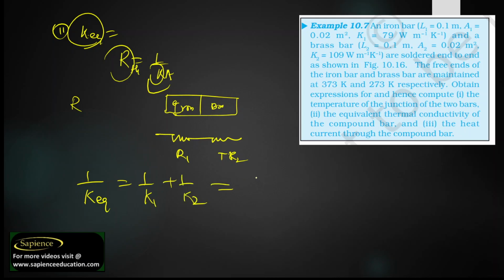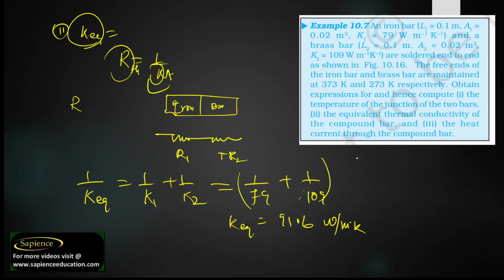By using this equation, we can use 1 by 79 plus 1 by 109. So finally, if we calculate this, K equivalent will be 91.6 watt per meter Kelvin. I hope you have understood this. Now, the heat current through the compound bar.